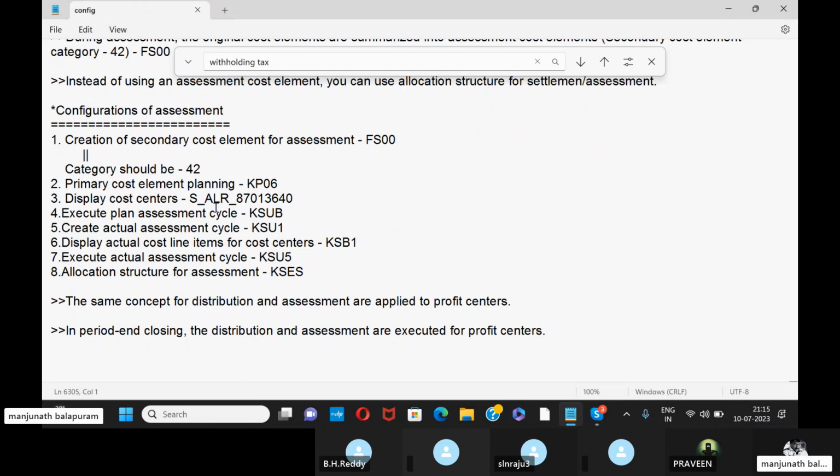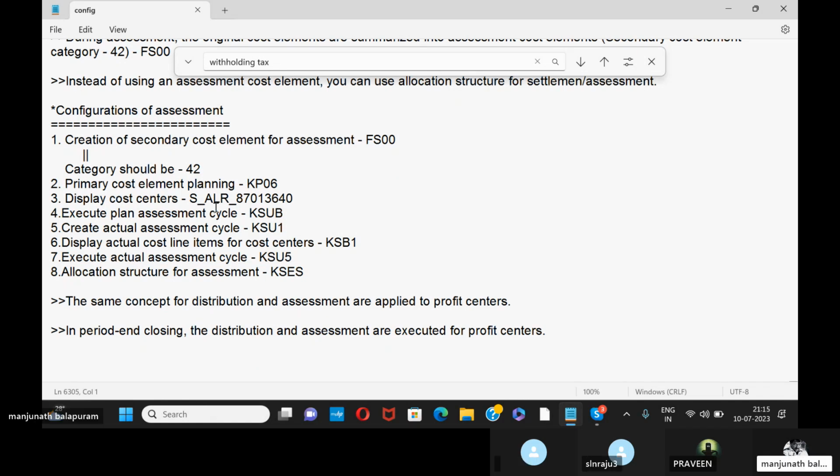To display reports for the cost centers, we need to use S_ALR_87013640. Create the plan assessment cycle is KSU1, create the actual assessment cycle KSU5, and display actual cost line items for cost centers KSB1. Reverse actual assessment cycle is KSU7, and allocation structure for assessment is KSAS.